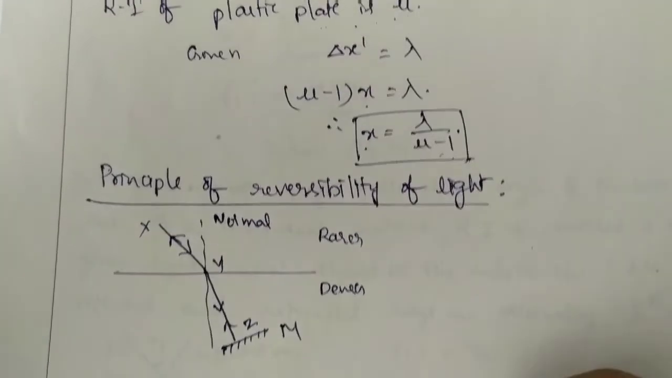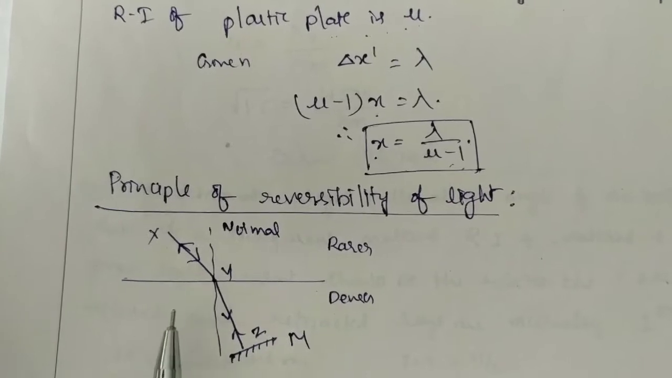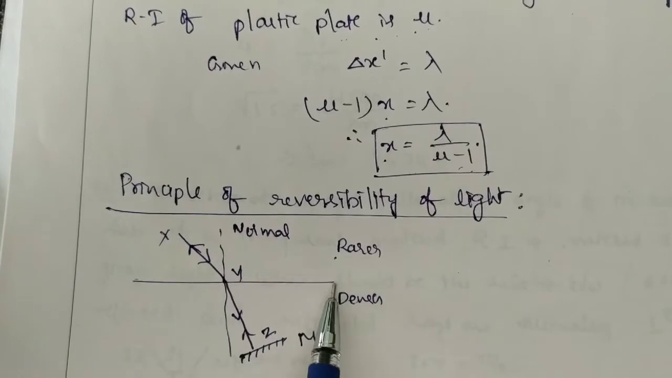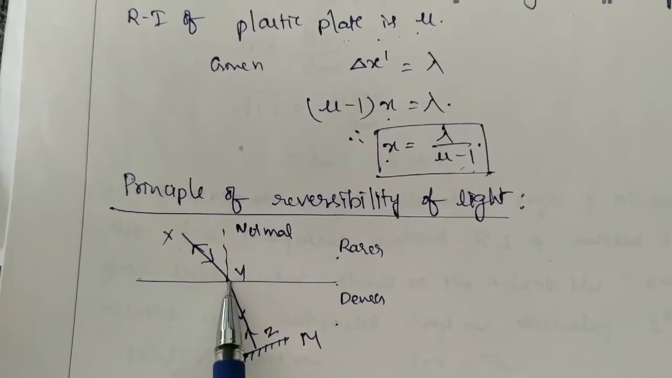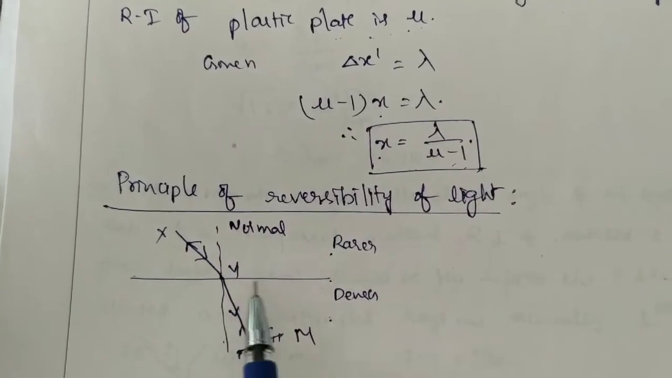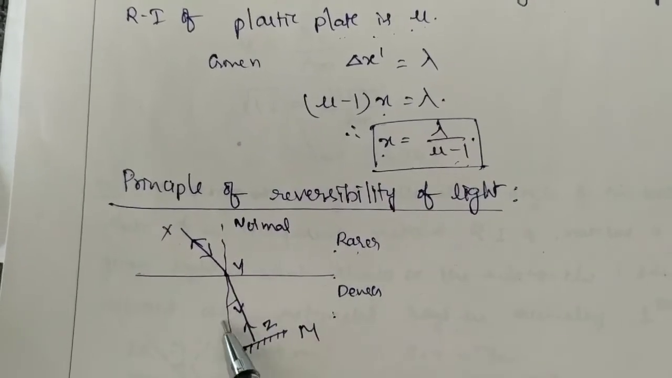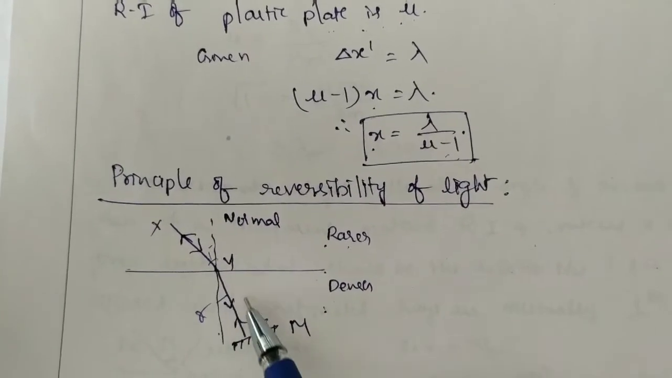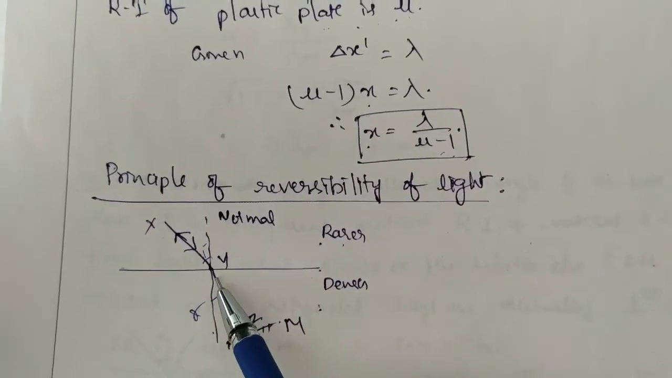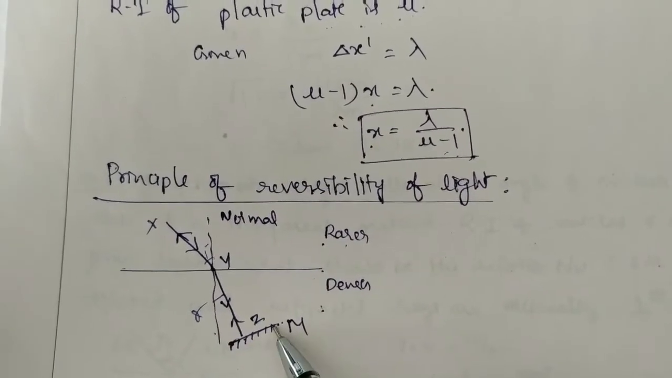Okay, see the next concept, the principle of reversibility of light. Here this is a rarer medium and this is the denser medium, and this is the boundary separating the two media, and here it is the incident ray. This is the normal at the point of incidence. As the light is traveling from the rarer medium to the denser medium, it bends towards the normal. Now here I have placed one more mirror, and the light is incident normally on the mirror.